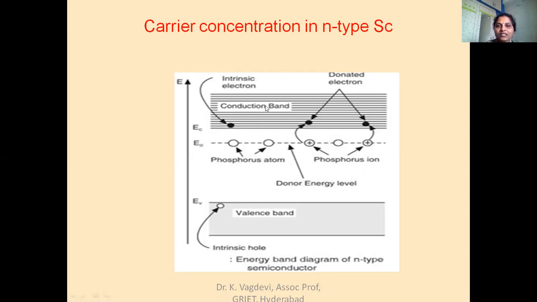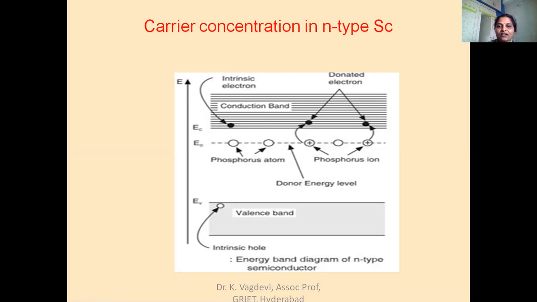In the earlier classes we have discussed how we get an N-type semiconductor. When pentavalent impurities like phosphorus, arsenic, antimony are added to pure silicon or germanium, we get an N-type semiconductor. In the energy band diagram, this is the valence band and conduction band of pure silicon, and this is ED, which we call the donor energy level, where the phosphorus atoms will reside initially.